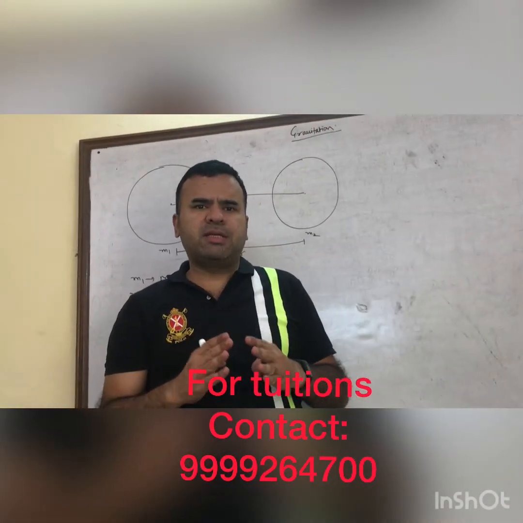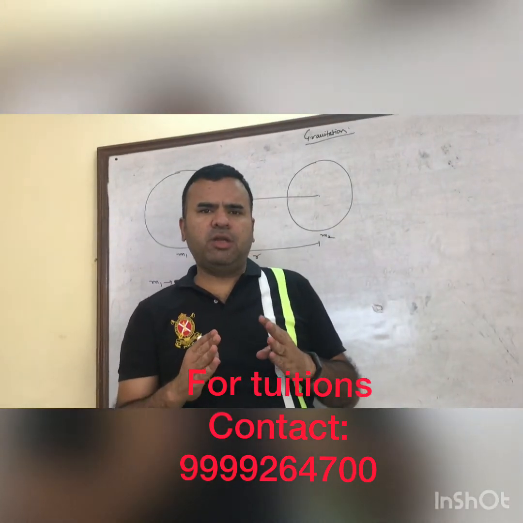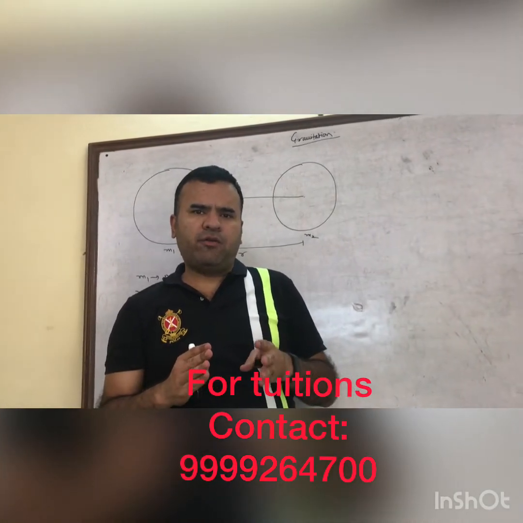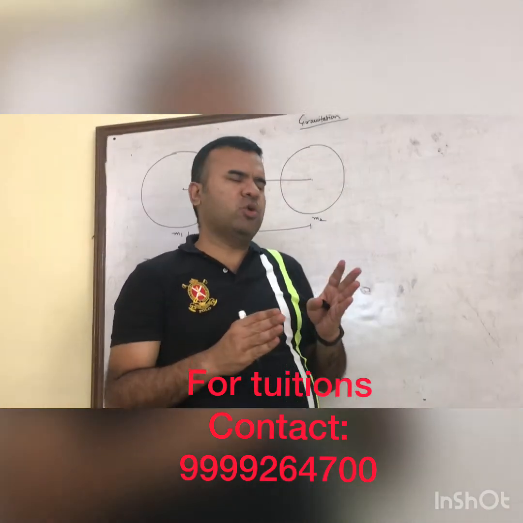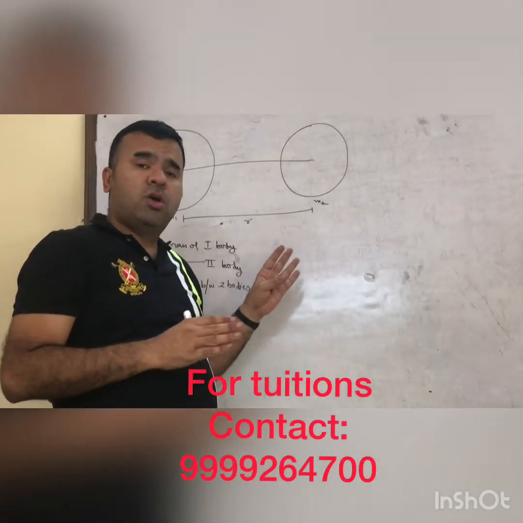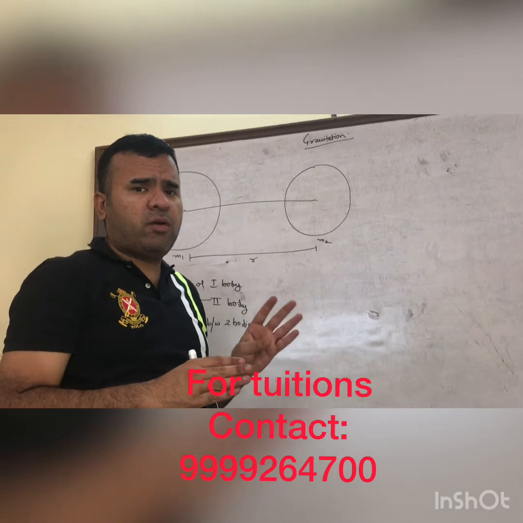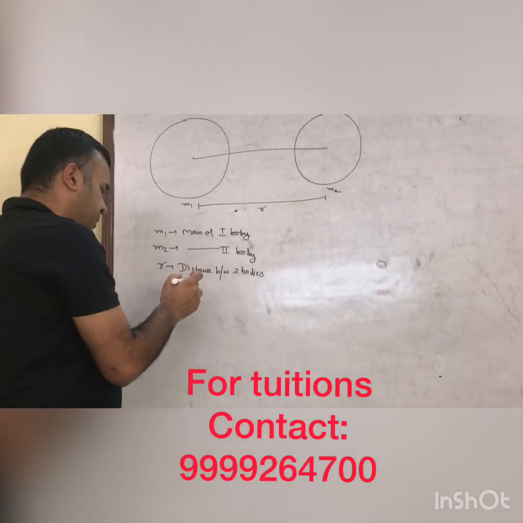It says every object in the universe attracts every other object with a force which is directly proportional to the product of masses of the two bodies and inversely proportional to the square of the distance between them.